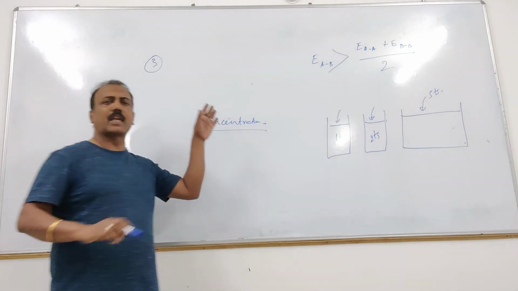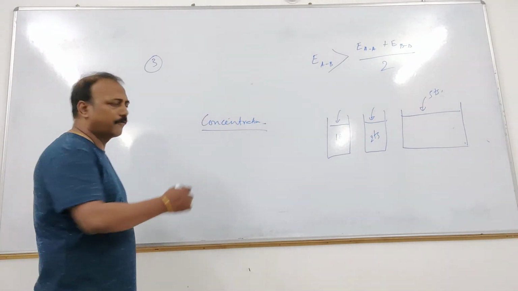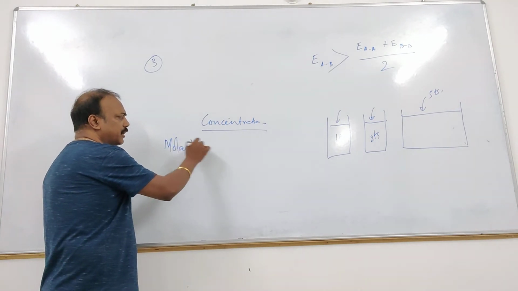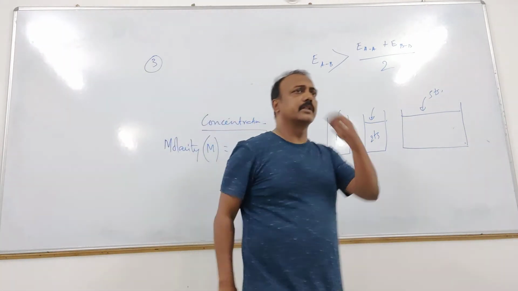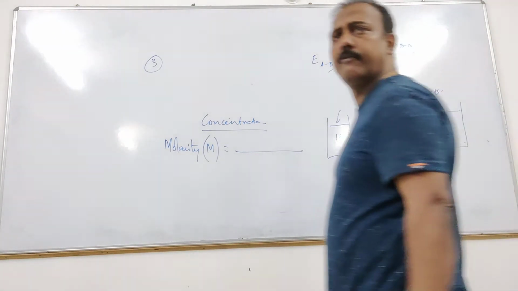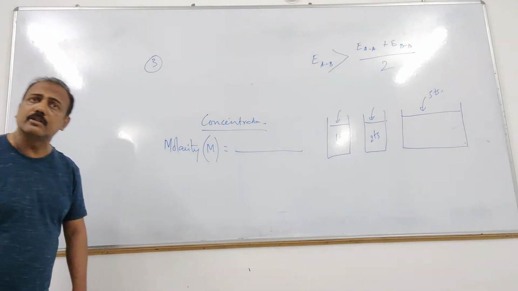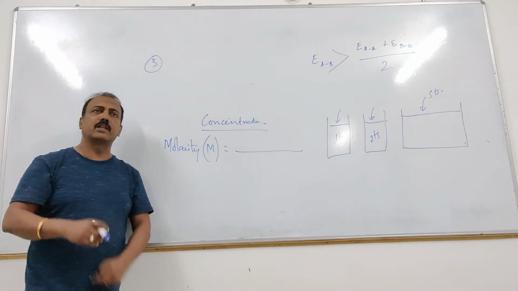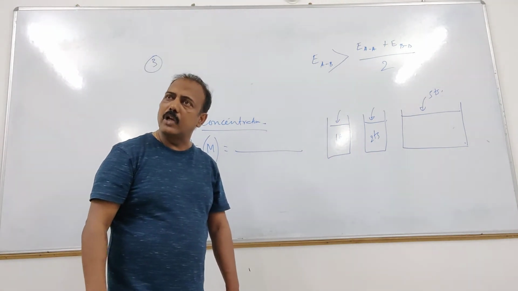Now concentrations can be expressed in different units, we should know these units. The first one is molarity. You know it already. Who will tell me what is molarity? That is denoted by capital M. What is molarity? Number of moles of solute in 1 liter of solution. Total volume of the solution 1 liter. Whatever number of moles is present in the solution is called the molarity.